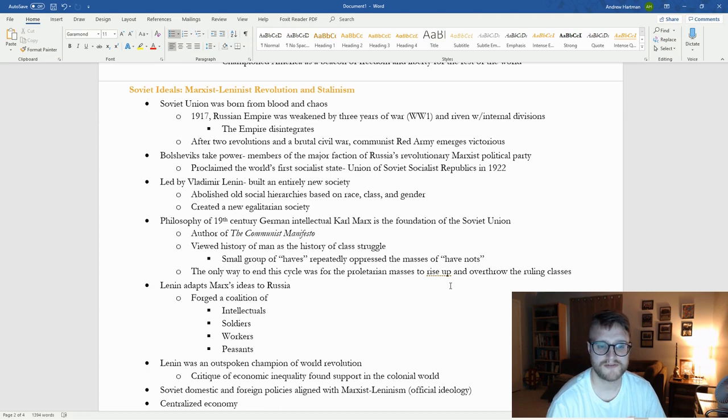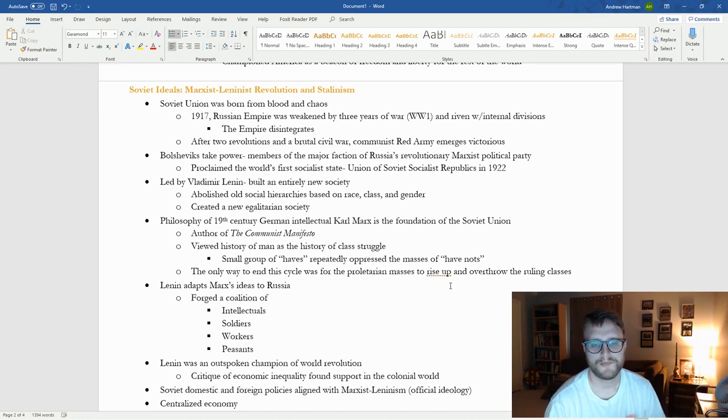And this goes all the way back to the philosophy of the 19th century German intellectual Karl Marx. He is the founder of communism, along with his friend Friedrich Engels. They were the authors of the Communist Manifesto, which outlines what should happen, like the two revolutions, to create communism. But the key thing that Karl Marx did is he viewed the history of man as a history of class struggle. That throughout civilization, the ultimate struggle in society is between those who have wealth and power, and those who do not have wealth or power.